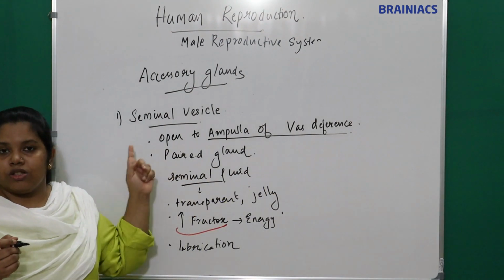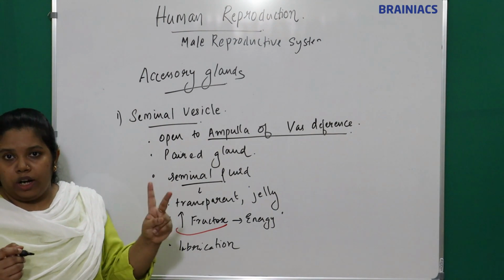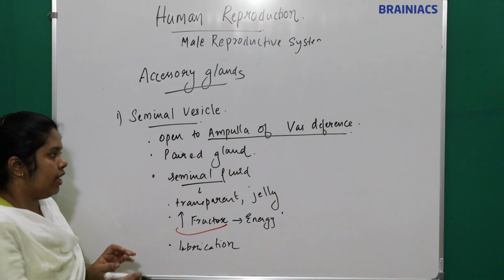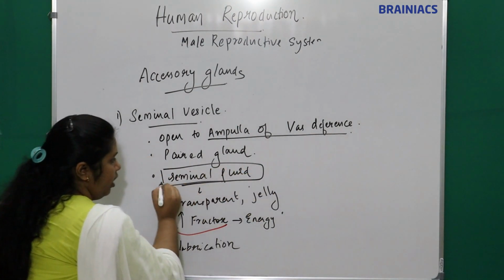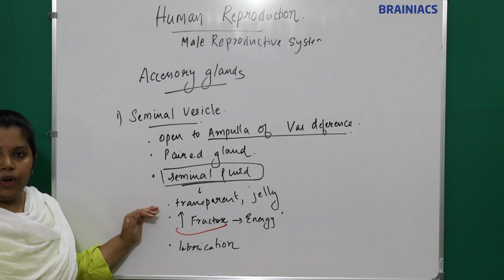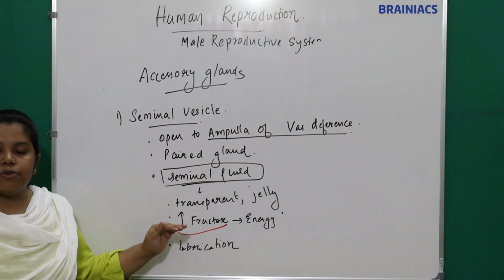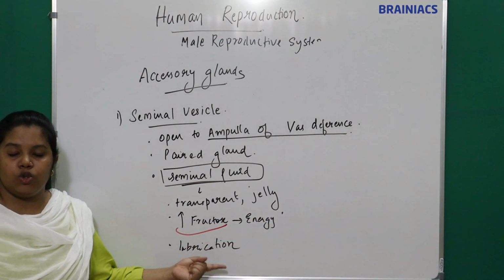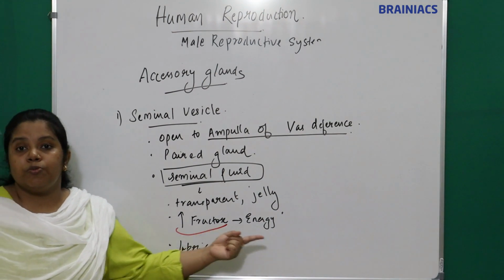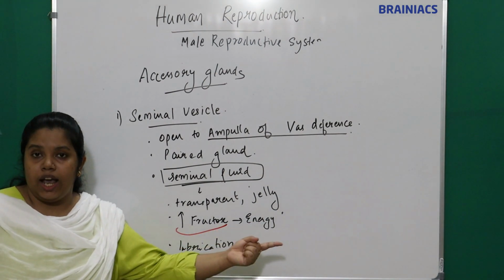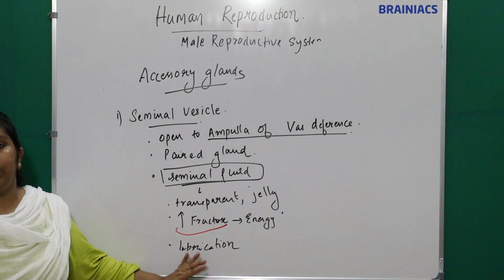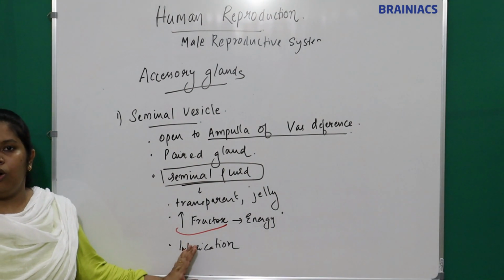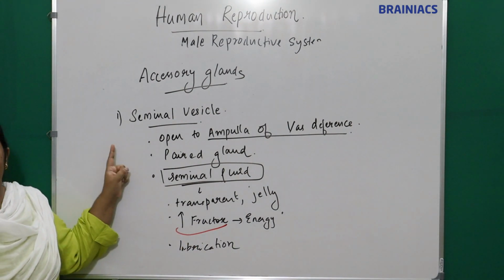Since there are two vas deferens, the seminal vesicle is also two, a paired gland. It secretes the seminal fluid, a transparent jelly-like substance which is rich in fructose, which will be the fuel and provide energy to the sperms. The other function is that it also provides lubrication during intercourse. This is the first gland, the seminal vesicle.